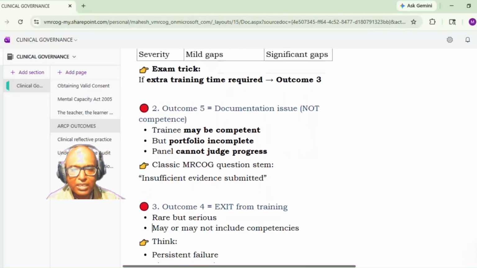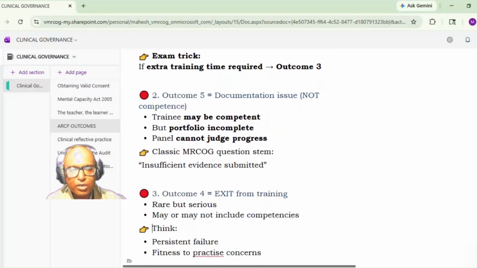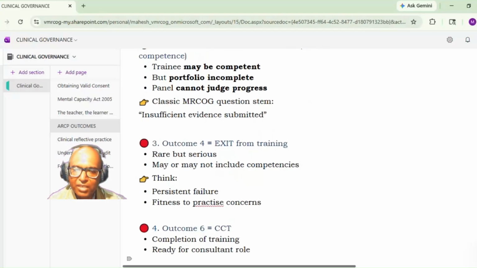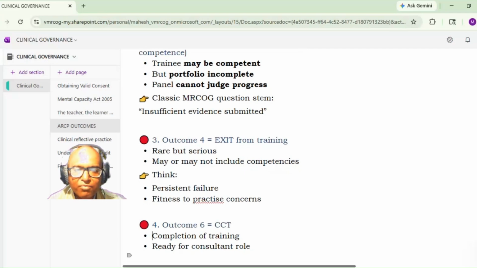Next is outcome 4, that is the exit from the training. It is rare but serious, and may or may not include competencies. And here we have to think about it if the stem mentions persistent failure or fitness to practice concerns. That is outcome 4. So the panel has noted that there is a persistent failure and unfitness to practice. So that is outcome 4.